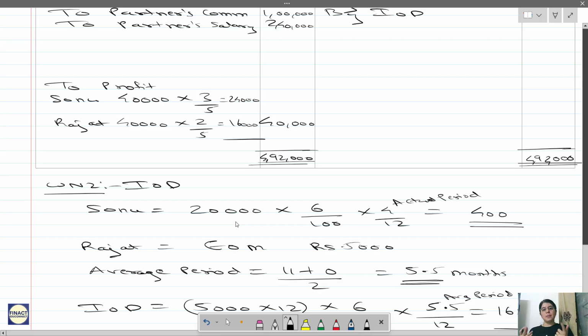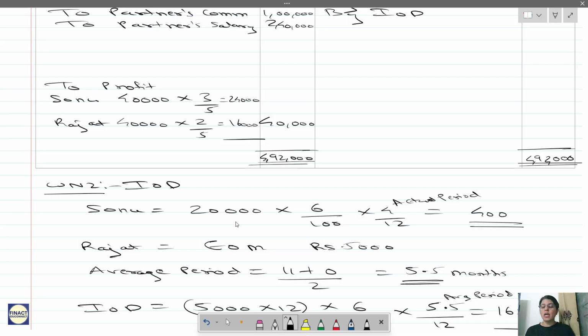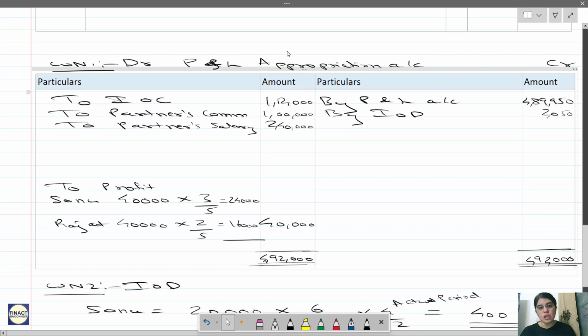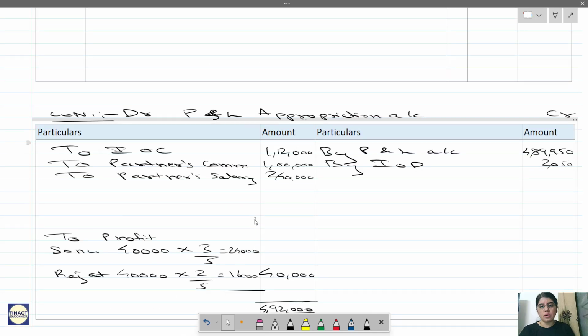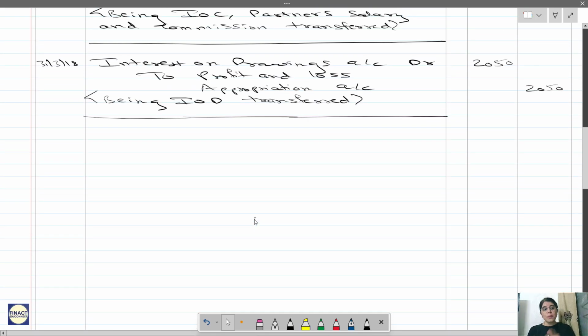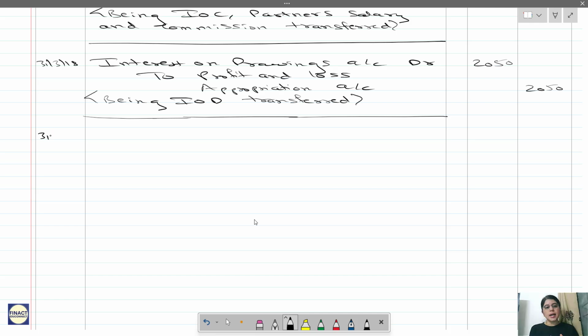So now let us pass the entry. Now see here, this is a profit. So we are debiting profit and loss appropriation account and we have to credit. This is to be given to the partners, which means the partners' capital accounts will be credited. So P&L appropriation account debit to Sonu's capital account, to Rajat's capital account. Let us pass that last entry. To pass this last entry, we have prepared the profit and loss appropriation account. Otherwise, we won't be able to calculate it. You can calculate it without P&L appropriation also, but it's not easy. Let us keep it in the one format which is convenient for you.